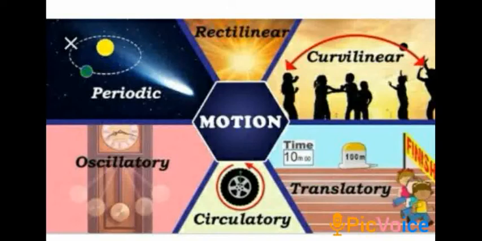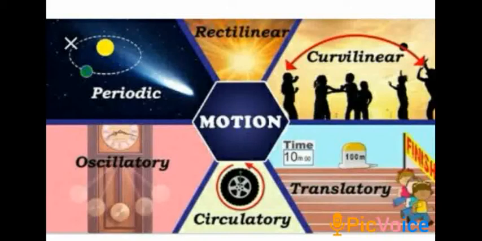After that, periodic motion. In both oscillatory and vibratory motion, the motion of the bodies is repetitive and the time taken to complete a single oscillation or vibration remains the same.